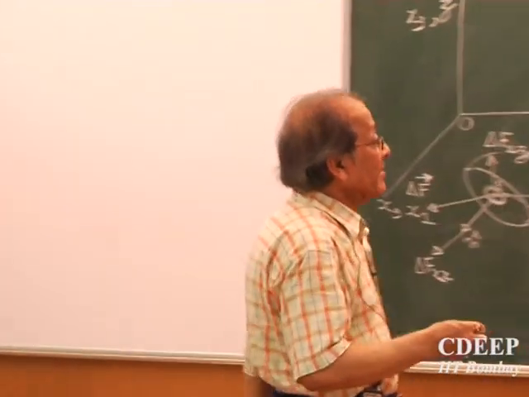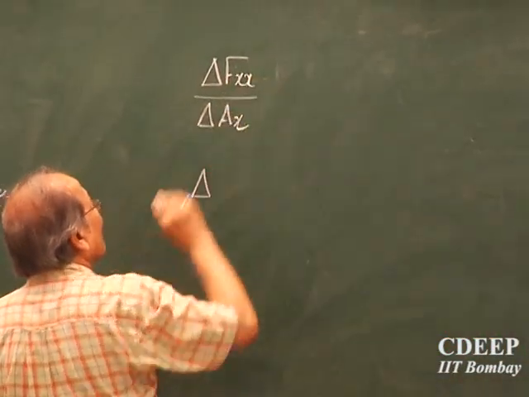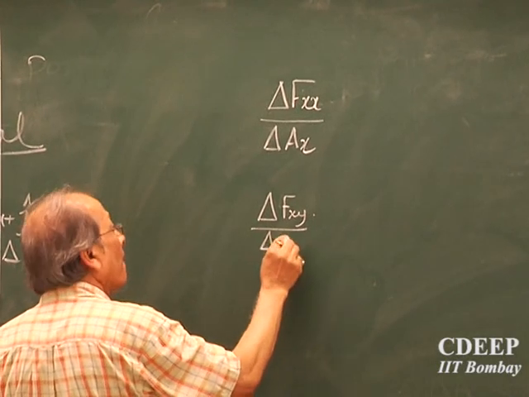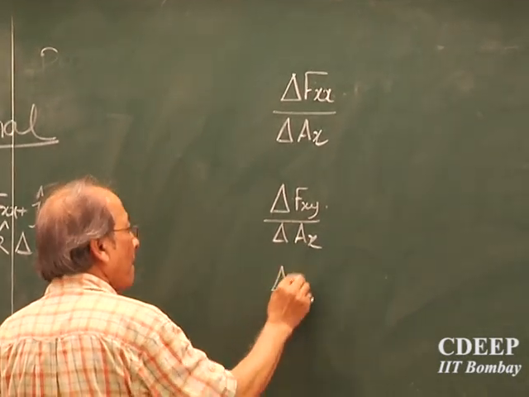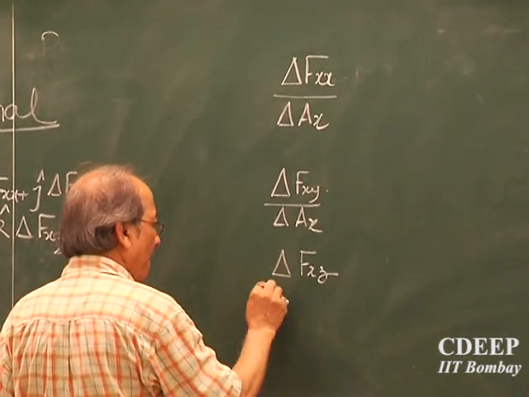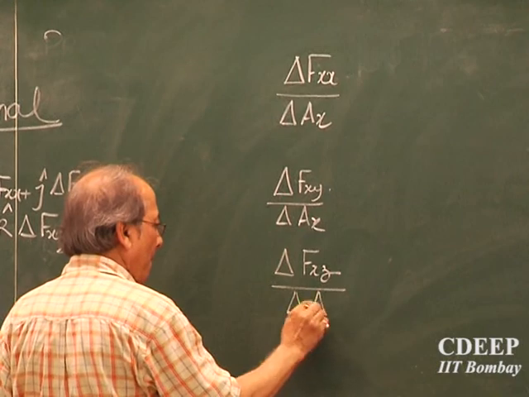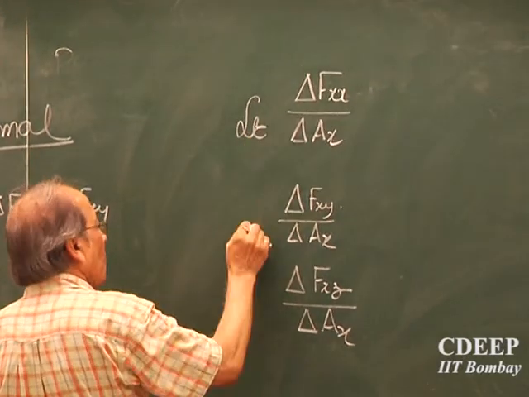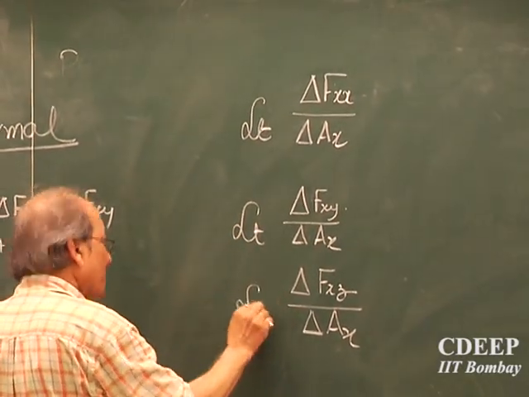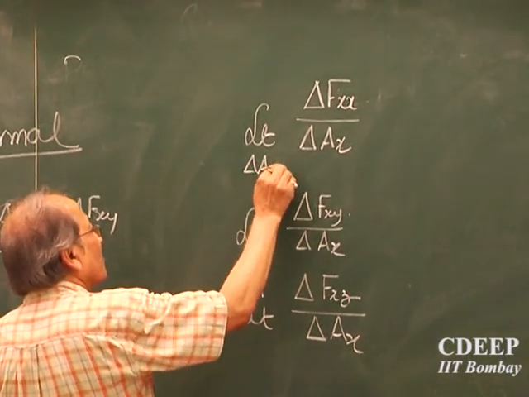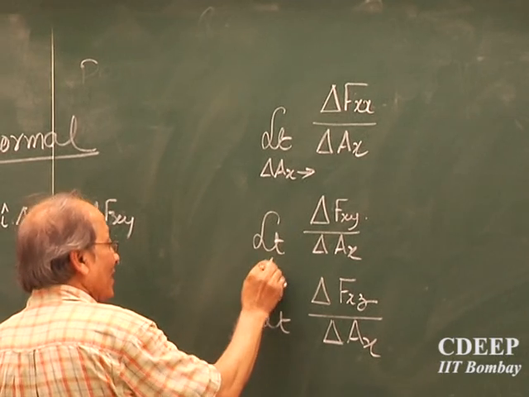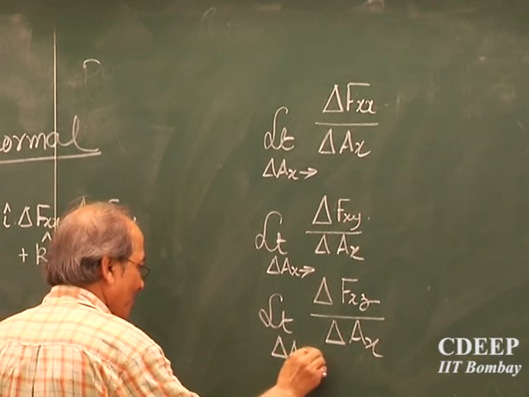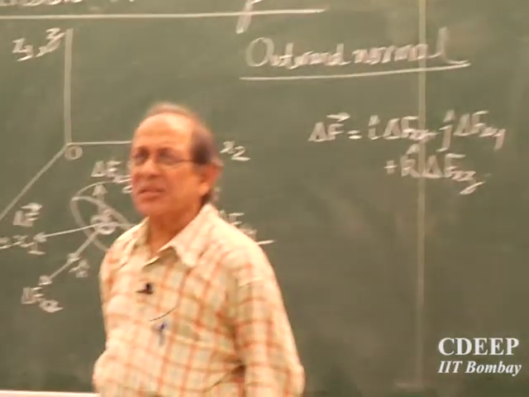So I will take this, then delta F, and then I will take the limit, because I must bring this area to a point. So I have got three, yes.